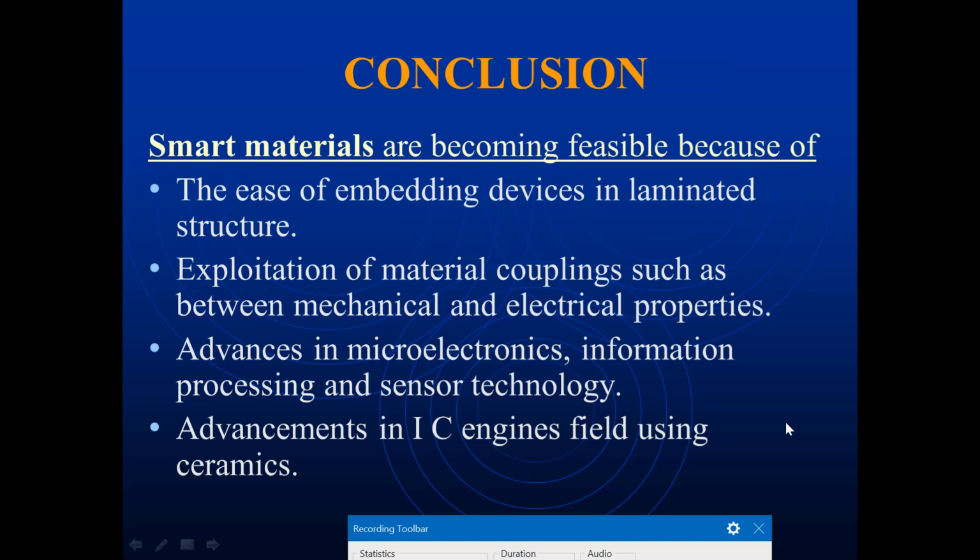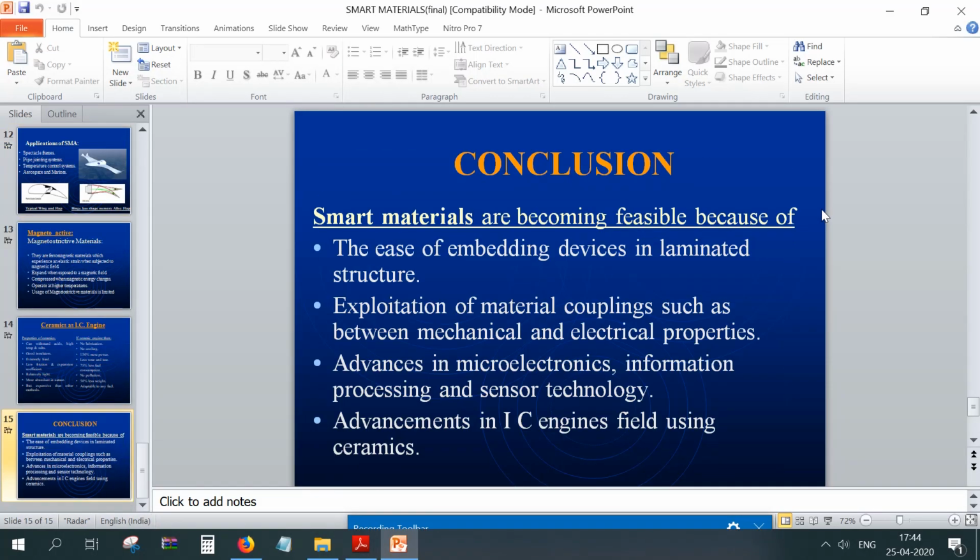There is also advancement in the IC engine field using ceramics. So smart materials are becoming very much feasible.